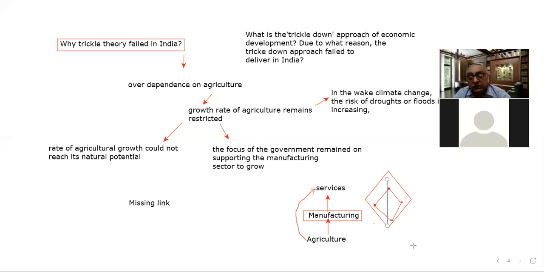This is called the north-south corridor. And as far as east-west connectivity is concerned, there will be a road from this part of Arunachal Pradesh to Gujarat. That corridor is called the east-west corridor or west-east corridor, which is from Silchar to Porbandar.